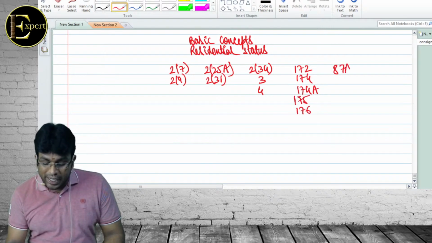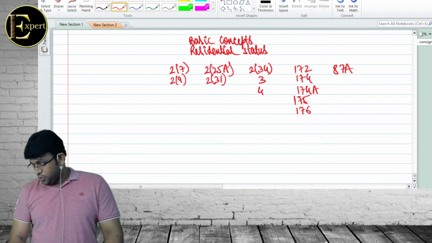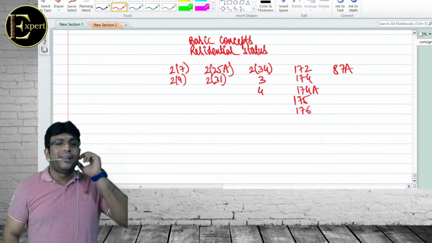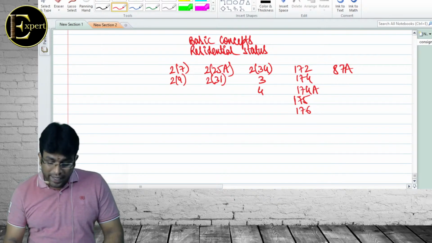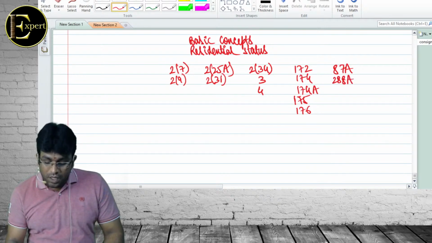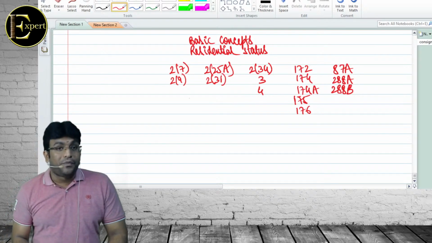Excellent. What is section 87A? Good. Only for whom? Resident individual whose total income does not exceed 5 lakh. How much rebate? 12,500 or tax payable, whichever is lower. Excellent. 288A: rounding off of income. 288B: rounding off of tax.